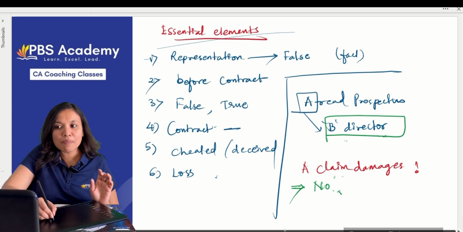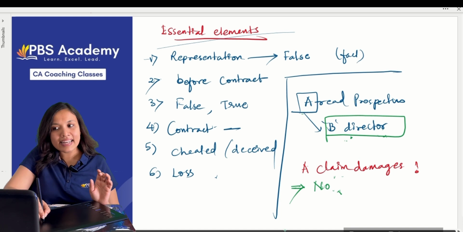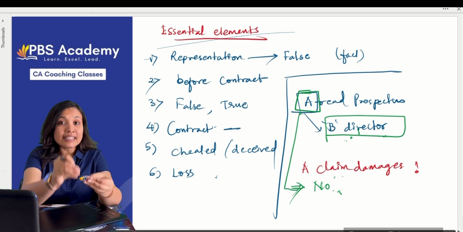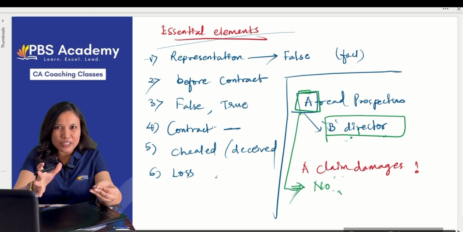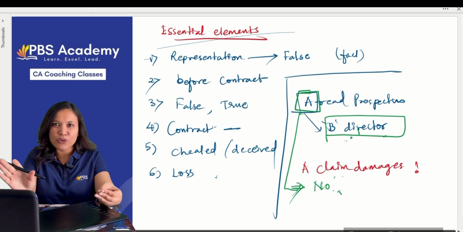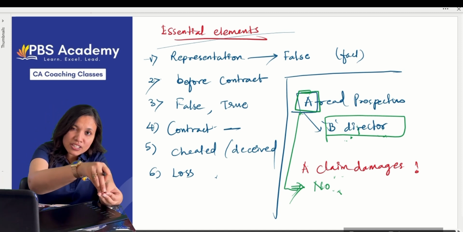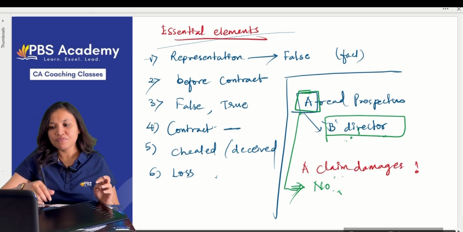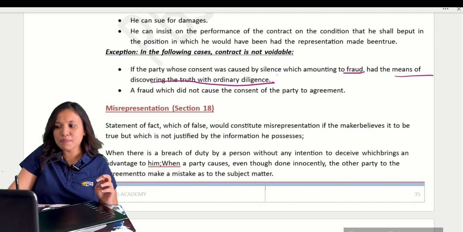Because A did not make a contract based on this statement, A cannot avoid that contract. The contract will not be voidable on behalf of A. That means, if you don't enter into the contract based on the representations, then that contract is not voidable. If you make the contract based on the representations, then the contract is voidable. Clear? Okay, these are the two exceptions, please remember them.